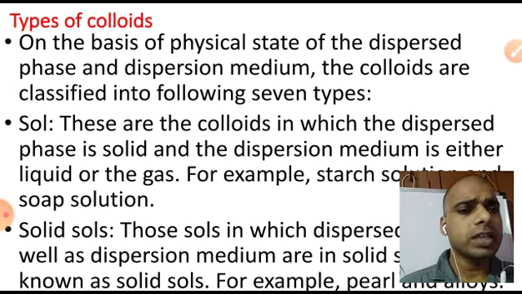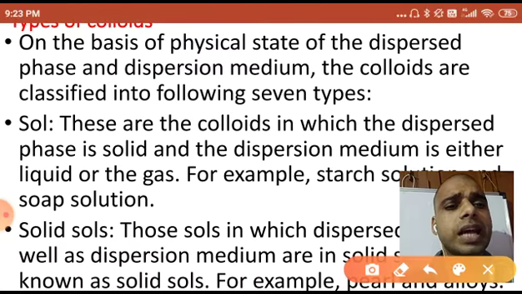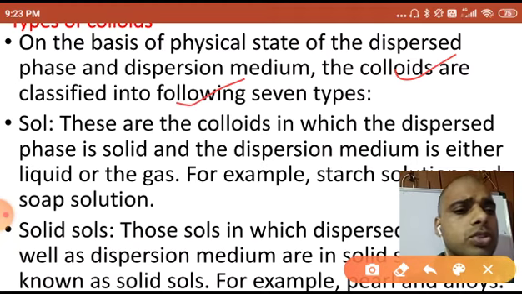dispersion medium, now colloids are of 7 types. Colloids are of 7 types. Here you can see the first type, that one is Sol. How can we define that Sol? As you know, in colloids, every time we will talk about the dispersed phase and the dispersion medium.